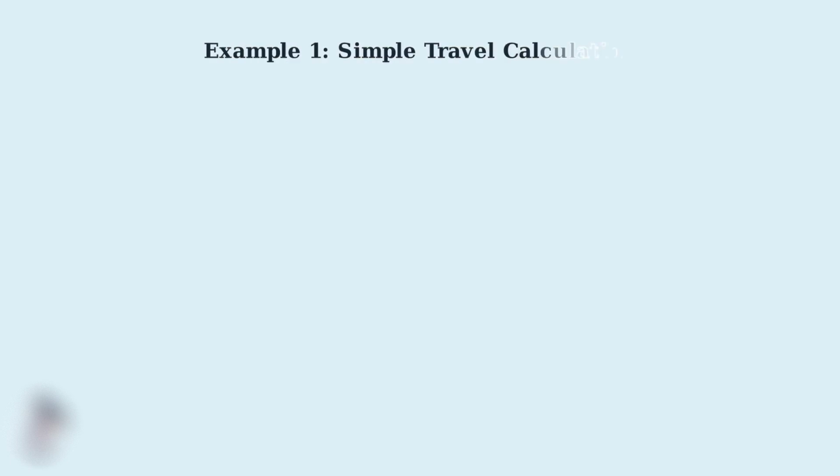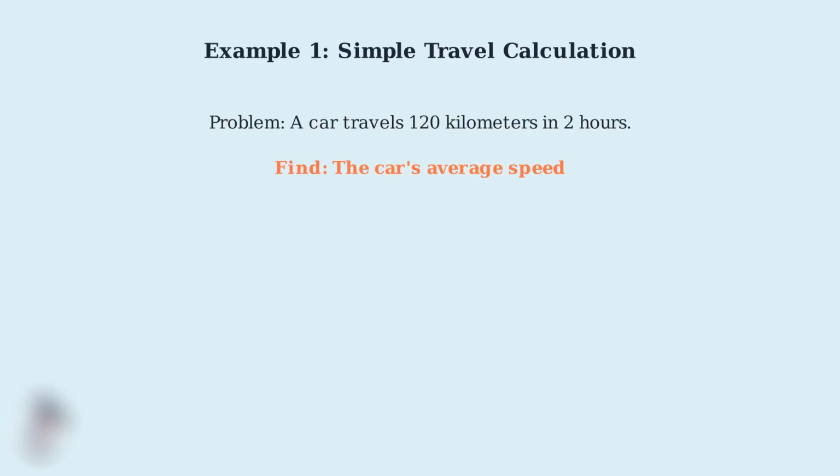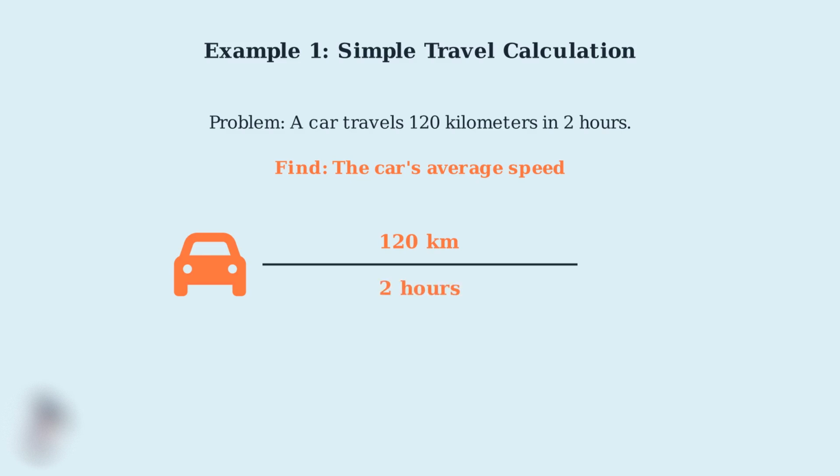Now that we understand the average speed formula, let's apply it to our first example. This will be a straightforward calculation that demonstrates the basic application of the formula. Here's our problem. A car travels 120 kilometers in 2 hours. We need to find the car's average speed. Let me visualize this journey for you. We have a car that travels a distance of 120 kilometers, and this journey takes exactly 2 hours to complete.